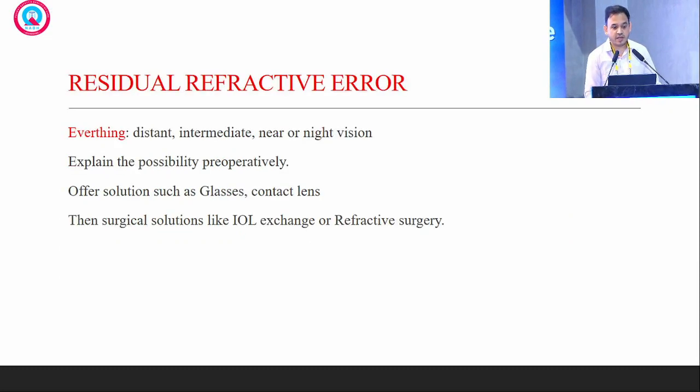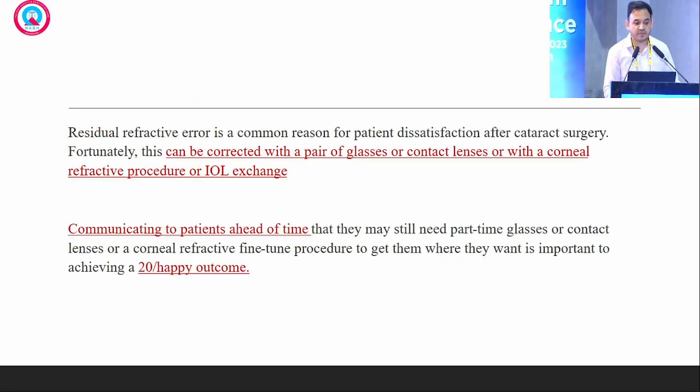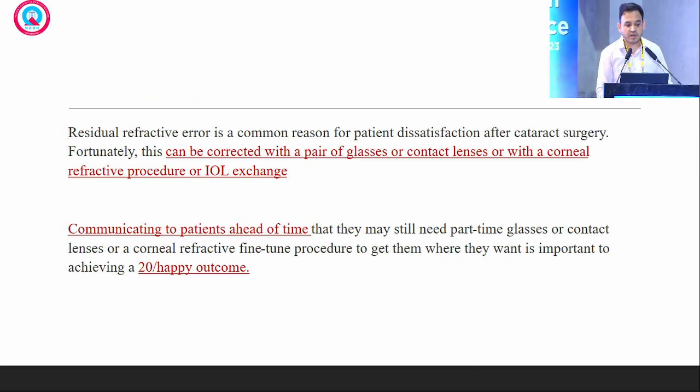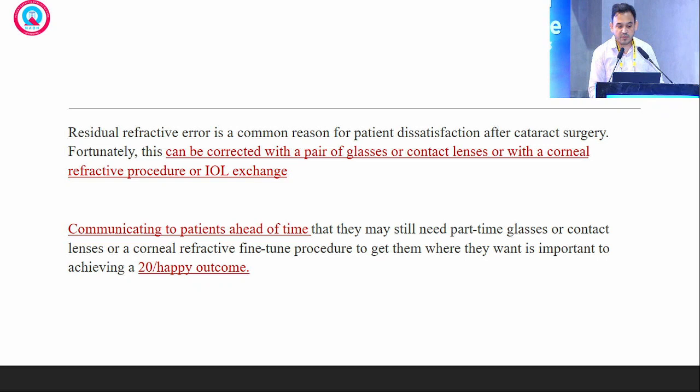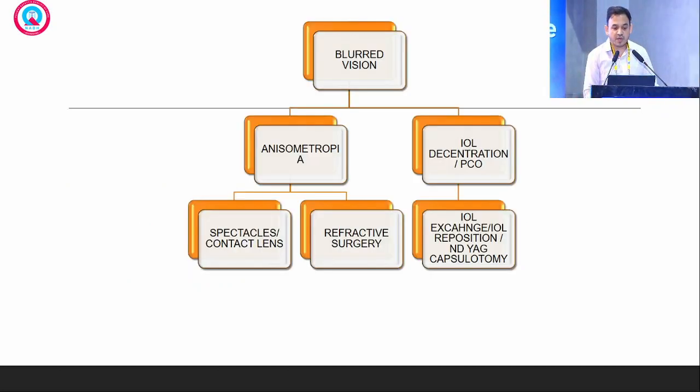Distance, intermediate, near, and night vision can all be decreased in the postoperative period by residual refractive error. So communicating to the patients ahead of time is very important. It may otherwise lead to an unhappy outcome in the postoperative period, because the blurry vision can be due to anisometropia, or it may be due to IOL decentration or PCO.